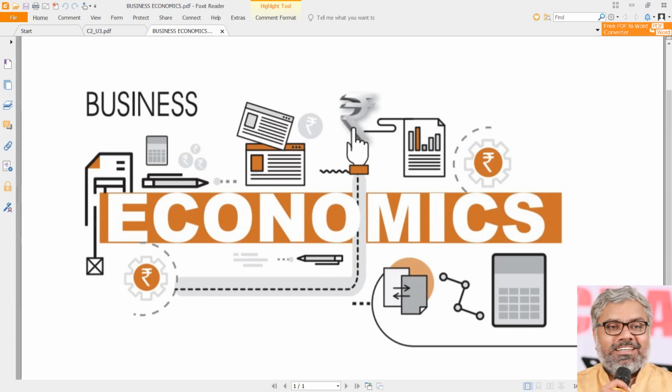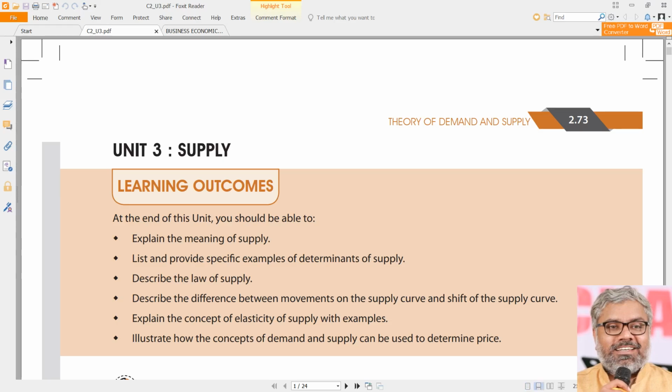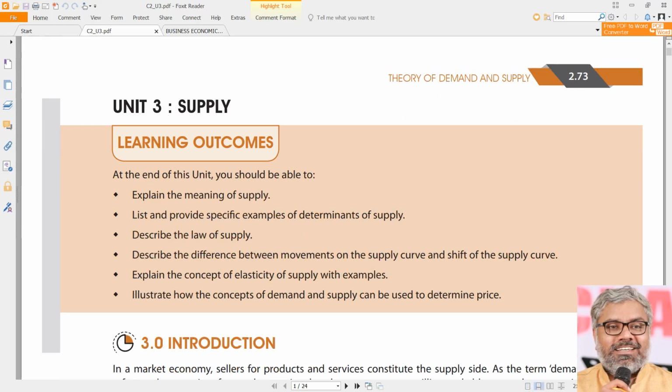After discussing unit 1 and 2 of chapter 2, which were related to the theory of demand and the theory of consumer behavior, now let's move on to unit 3 of chapter 2, that is the theory of supply. First and foremost point here we should